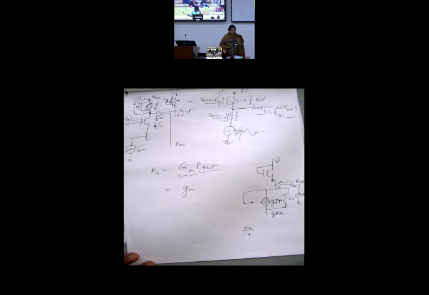Vx will be nothing but Vd, because X is the same as drain. Can I say it would be 1 by gm parallel RO?